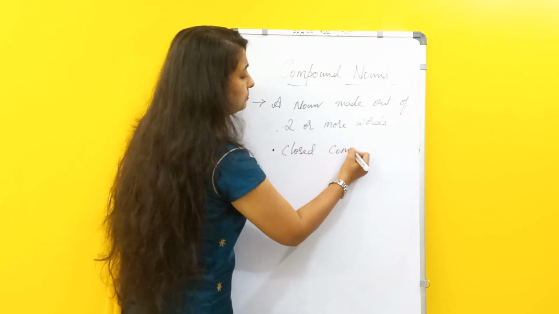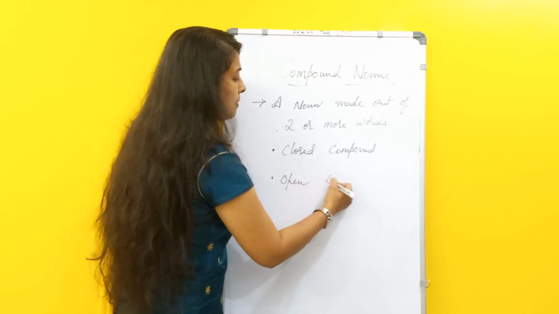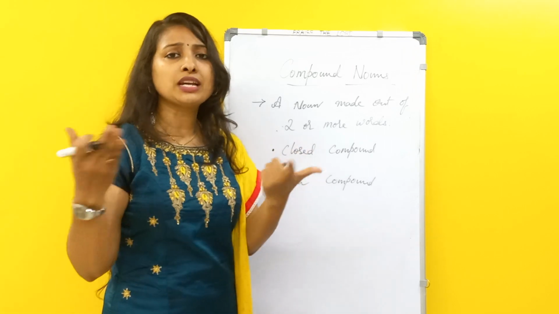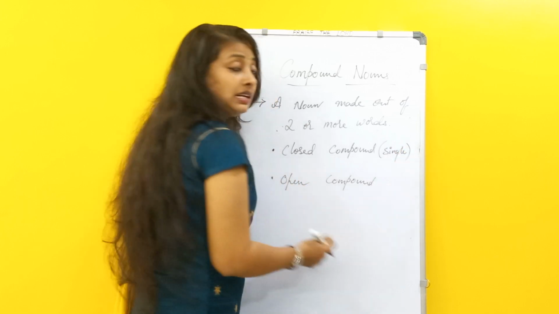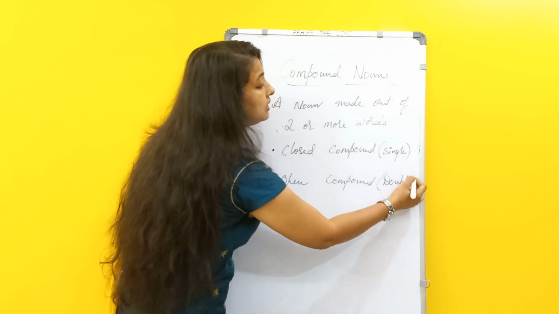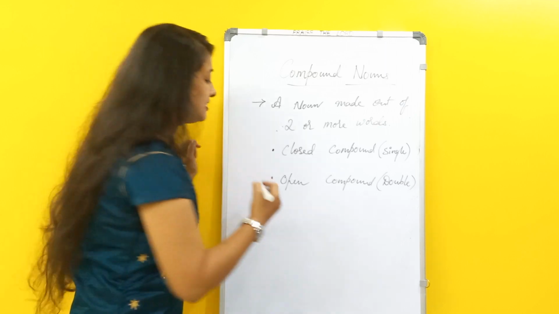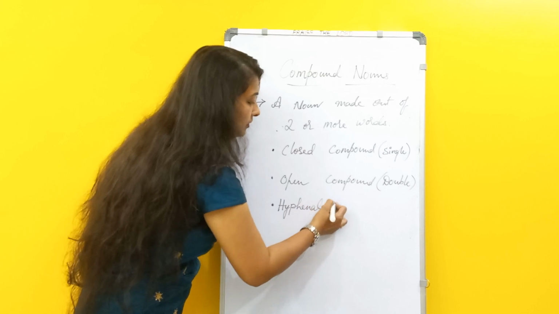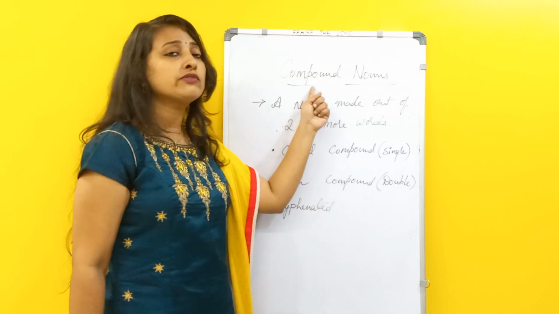Closed compound, open compound. Closed compound, or otherwise we can call it single. Open compound, or otherwise we can call it double compounded. The third type is hyphenated. These are the three types of compound nouns.